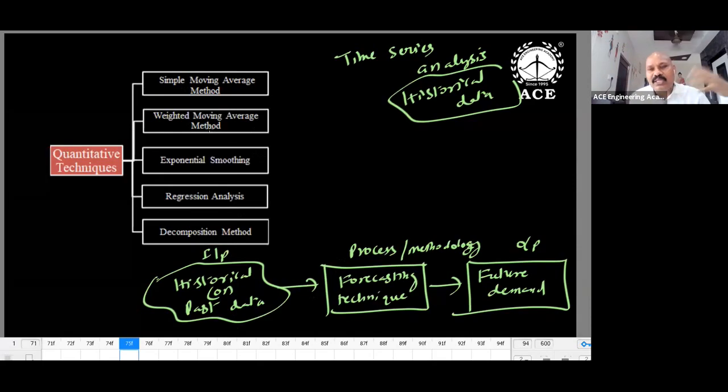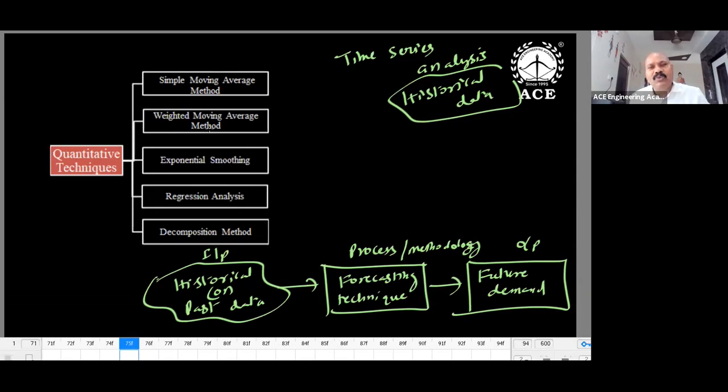Weighted moving average: we will give the highest weightage to recent data, less weightage to the old data. Say I'm dealing with mobiles, so sales of mobiles. Normally with mobiles, if technology is getting changed or updated, people are not preferring the old models. Even though the model was really successful, people will look at the new features and new configurations. In such cases, the model is getting outdated.